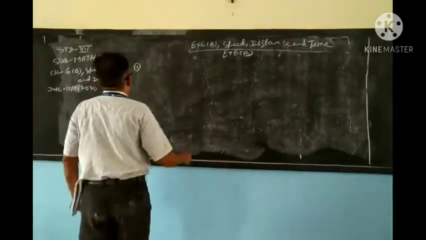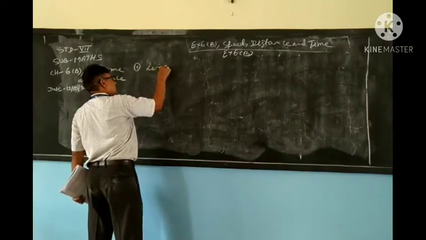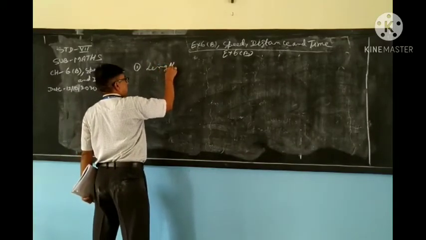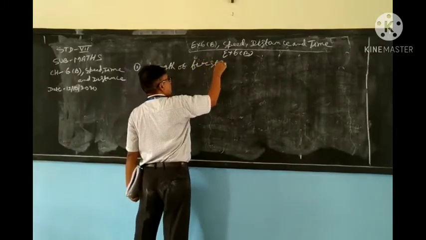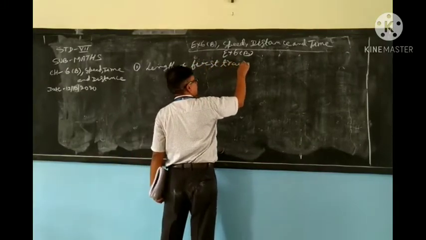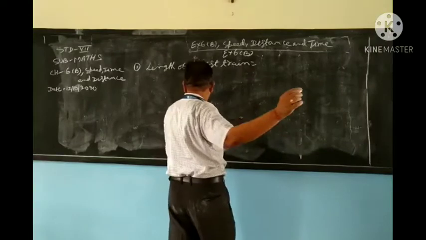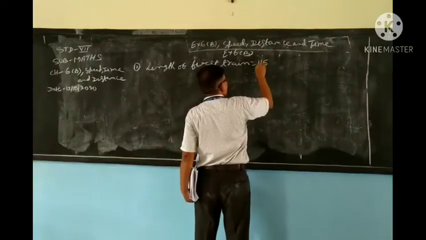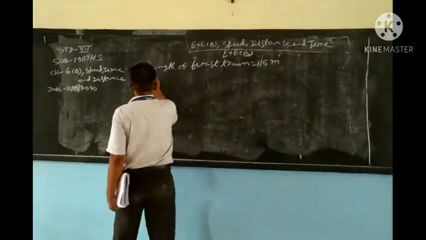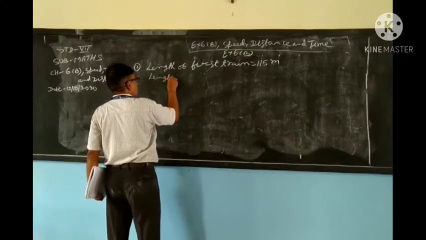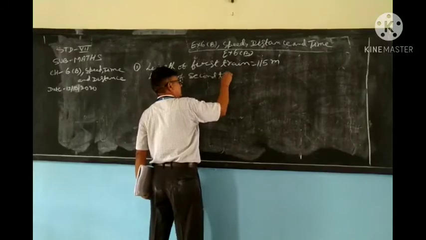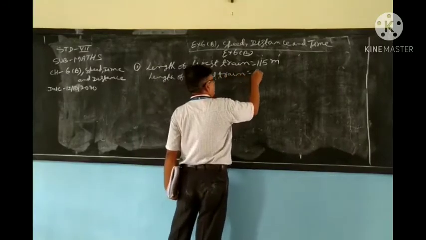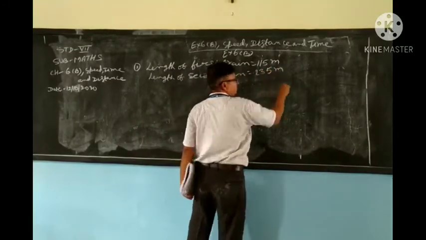See this one. Length of first train. First train, what is given? That is 150 meter. Length of second train, that is equal to 235 meter.